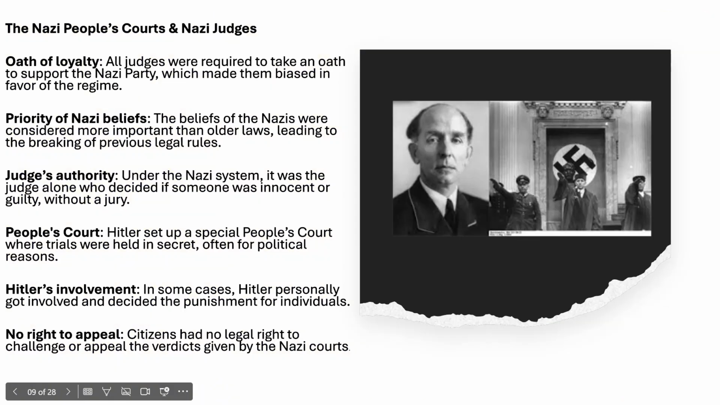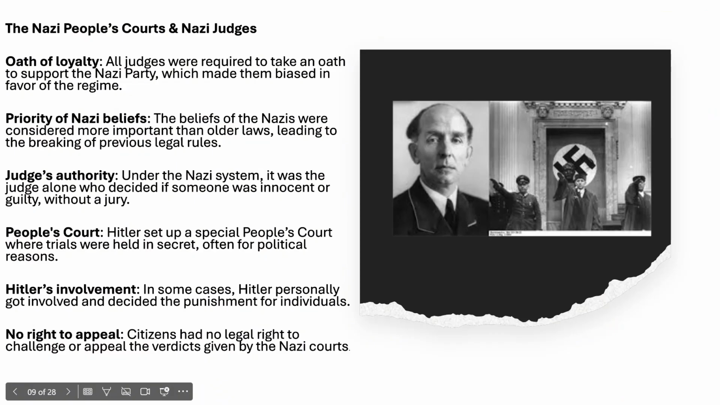Nazi courts and Nazi judges. All judges took an oath of loyalty to the Nazi Party, so they were biased. Priority of Nazi beliefs. This was more important than the law. Judges were told you must uphold Nazi beliefs. Under the Nazi system, it was the judge alone who decided if someone was innocent or guilty, no jury.